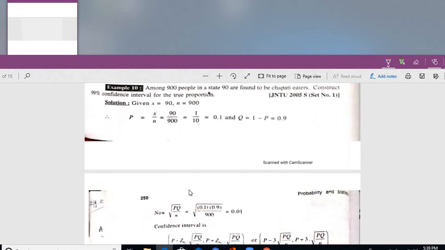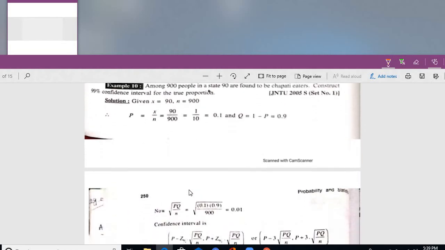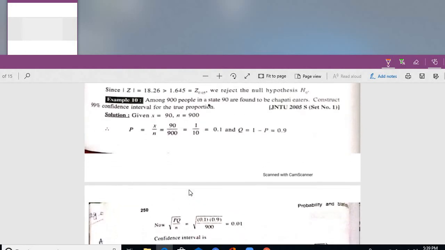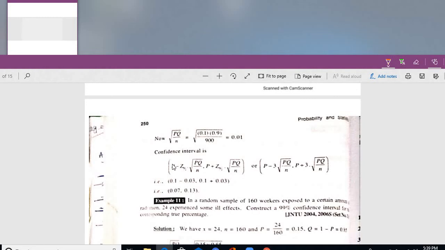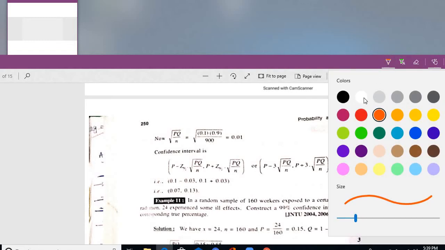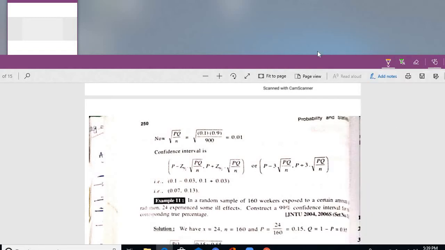Some of the examples are mentioned in the text I have forwarded to you, under the heading testing of hypothesis 2. This way we have to consider the confidence interval. So students, there is a possibility of a question on this. This value is called the maximum error, the product of the critical value and the standard error. And only this circled value is known as the standard error in the proportion.